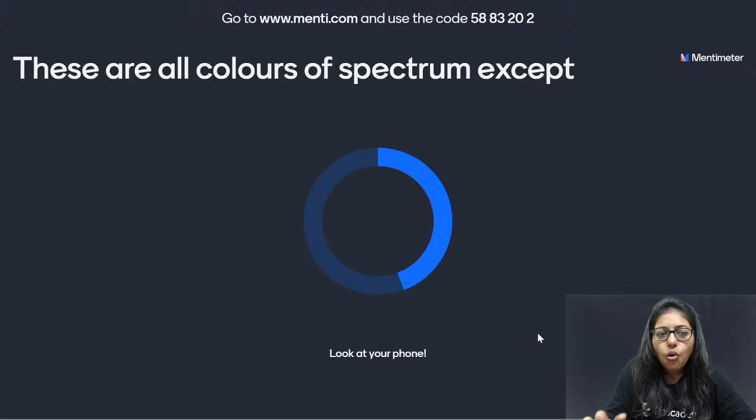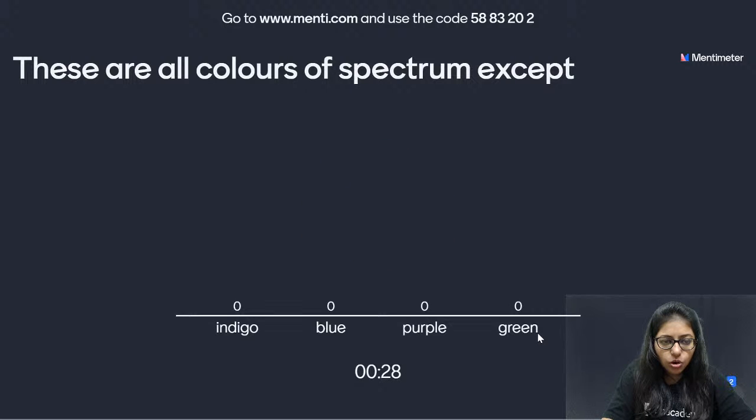These are all colors of spectrum. We know that the band of 7 colors is called spectrum. But these are all the colors except there is one color which is mentioned here which is not the part of those 7 colors. Which one is that? Is it indigo, blue, purple or green?